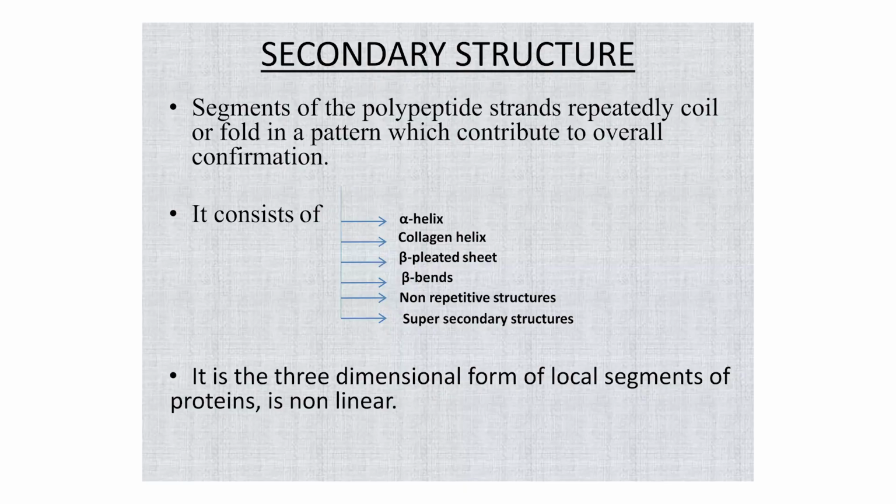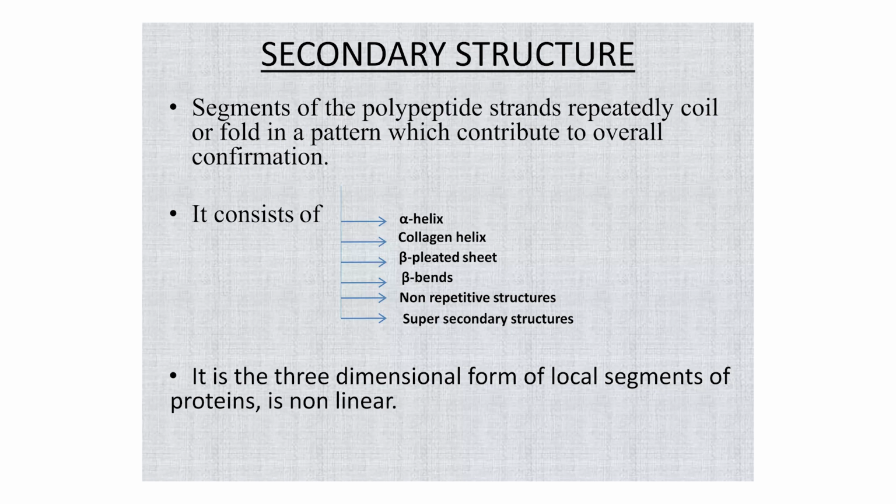Now, what are the secondary structures of proteins? Segments of polypeptide strands repeatedly coil or fold in a pattern which contributes to the overall conformation. It consists of the alpha helical structure, collagen helix, beta pleated sheet, turns, non-repetitive units and super secondary structures.